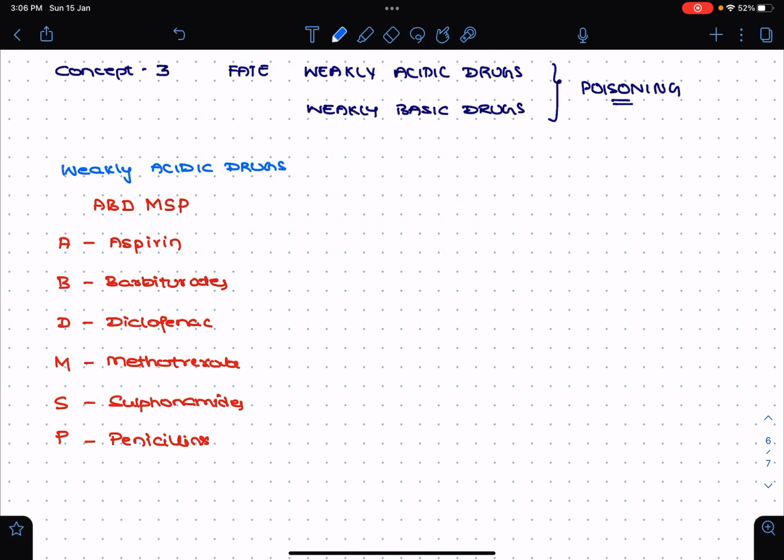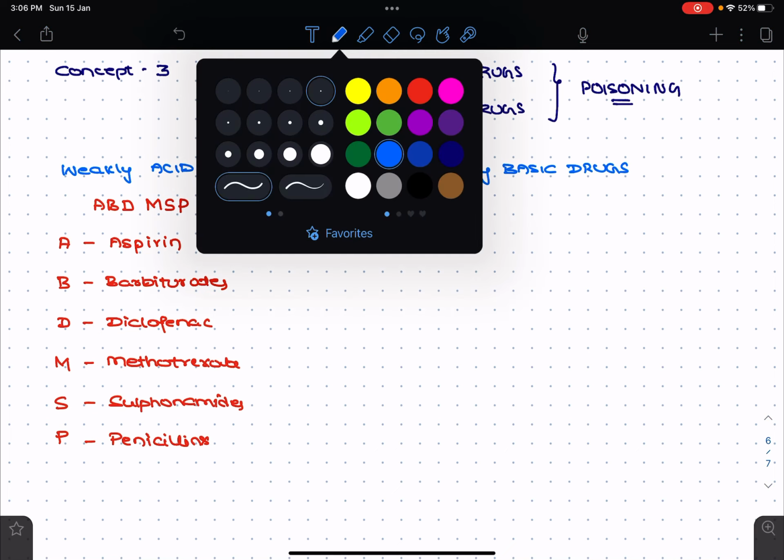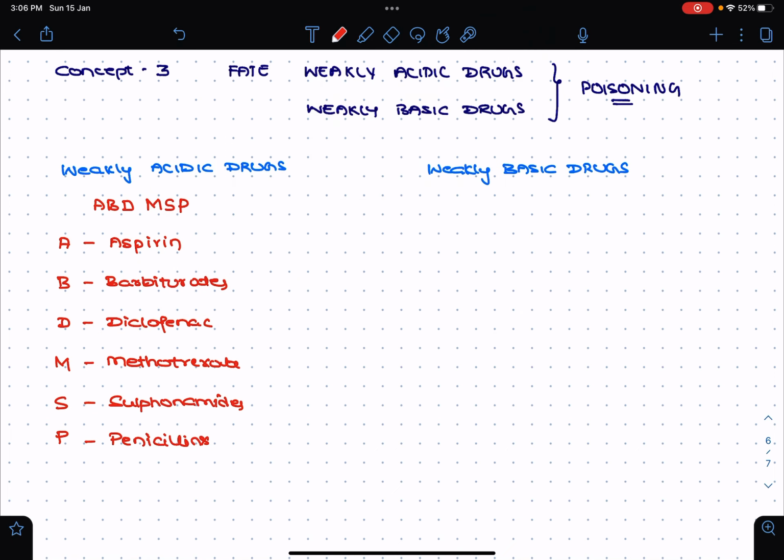And the other group is the weakly basic drugs. Here the mnemonic is MAAS and Q. M stands for morphine. A stands for atropine.